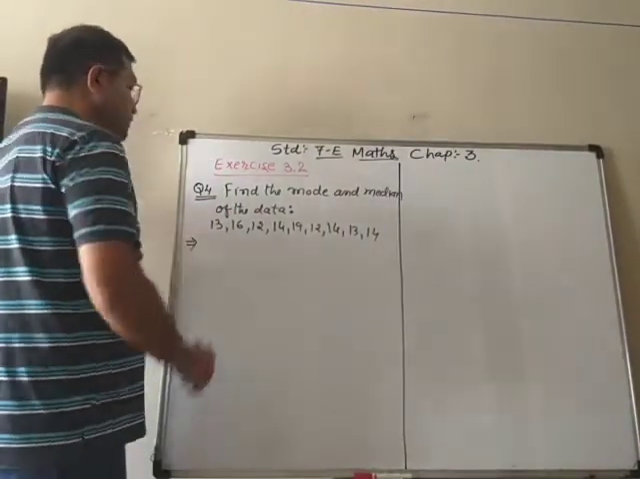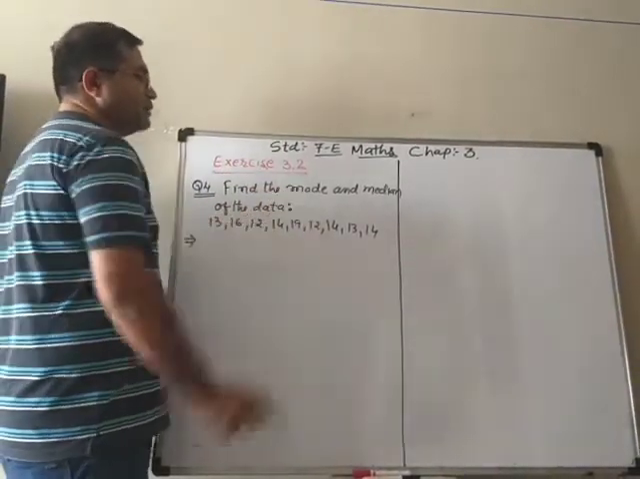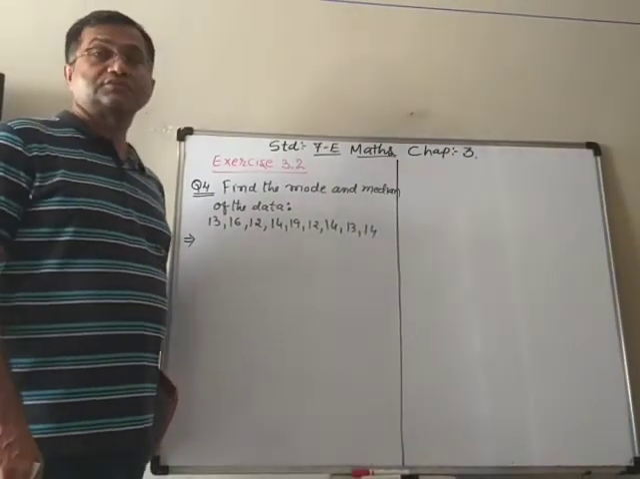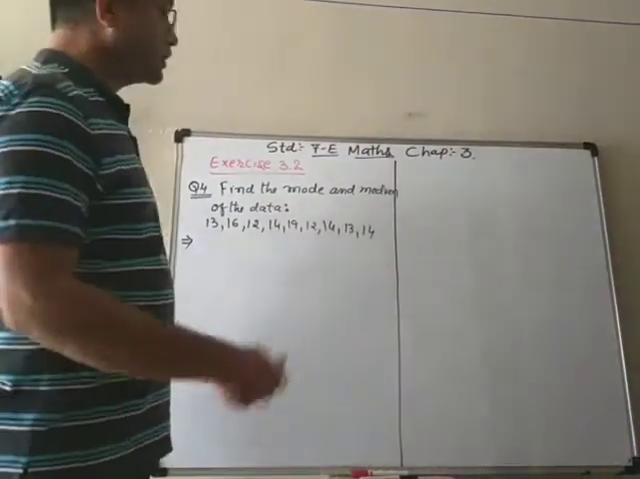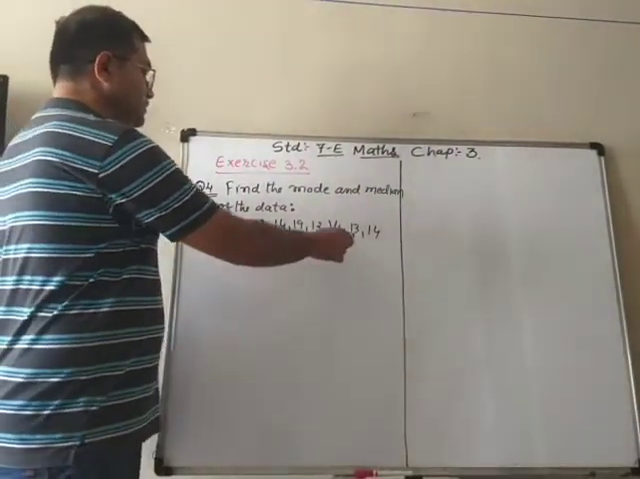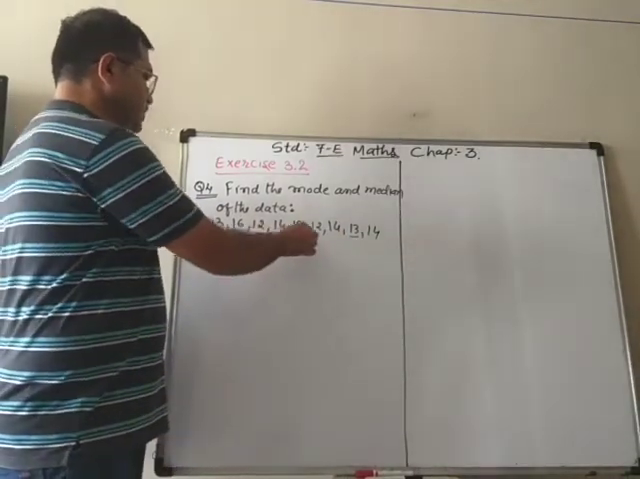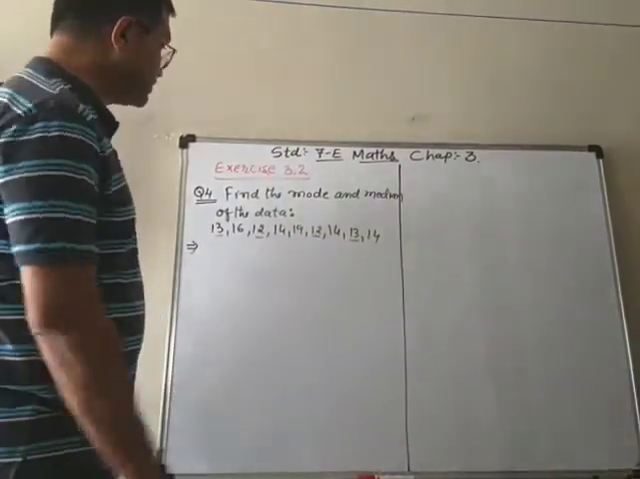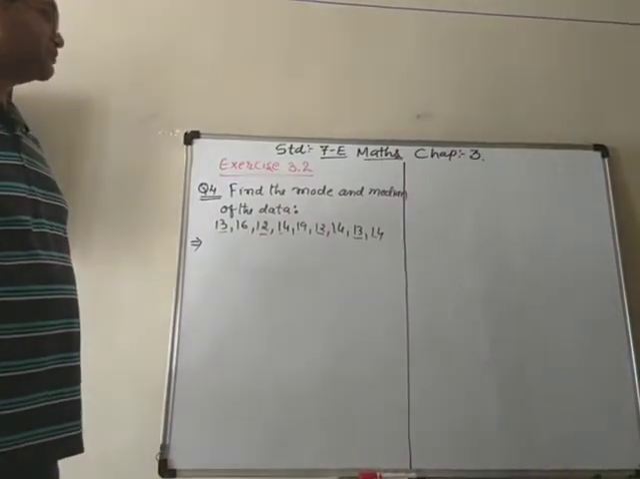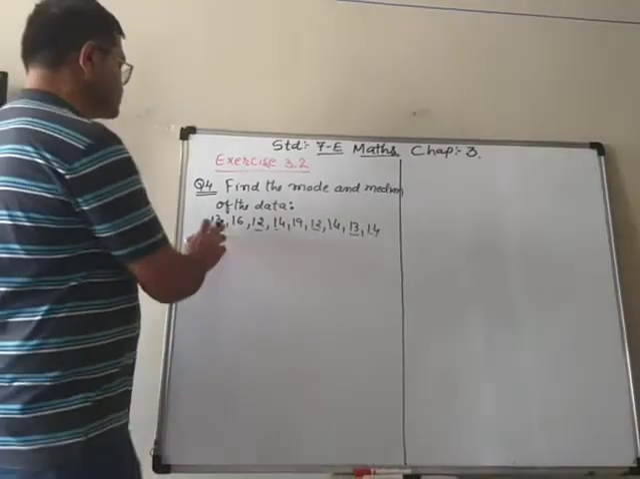So here we have to find the mode and median. Now to find the mode, check which observation occurs the most times. Here you can see 13 is also repeating, but only 2 times. 12 is repeating only 2 times, but 14 occurs most often, 3 times. Therefore, the mode will be 14.